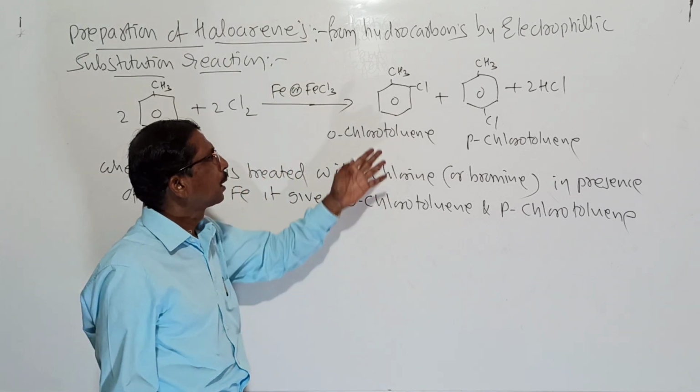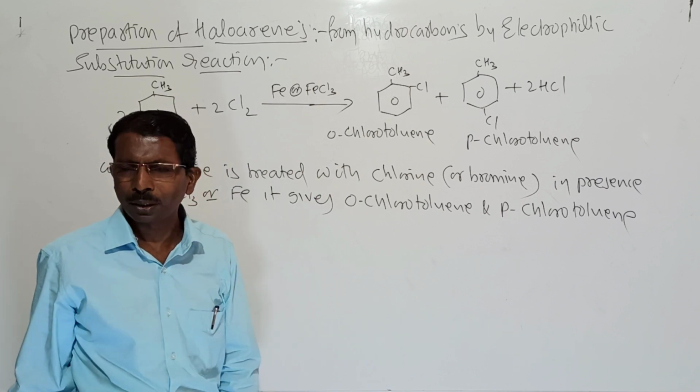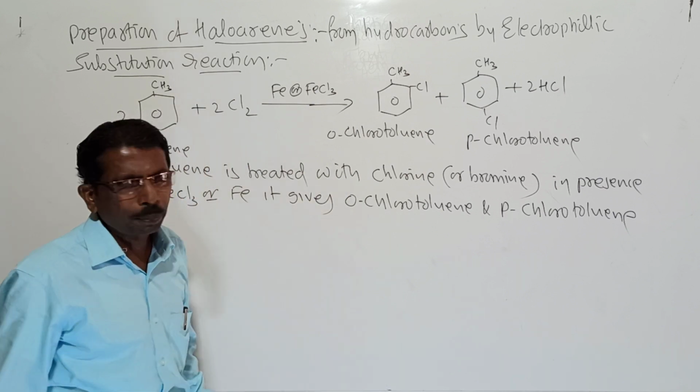They are also called 1-chloro-2-methylbenzene and 1-chloro-4-methylbenzene. You may also write the IUPAC names.